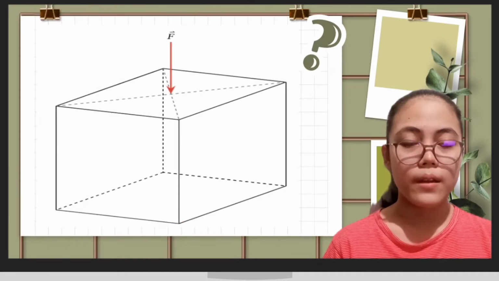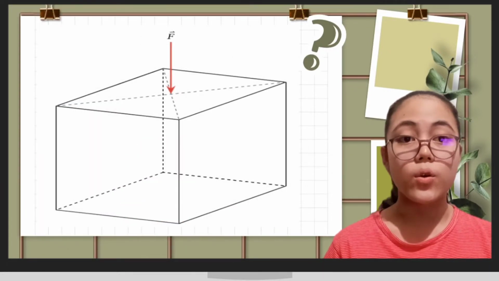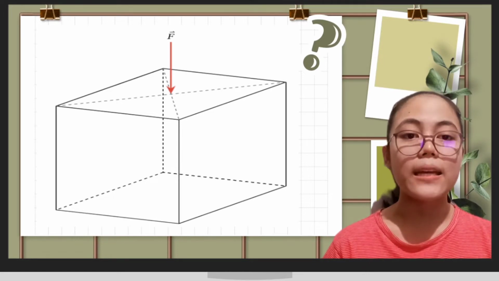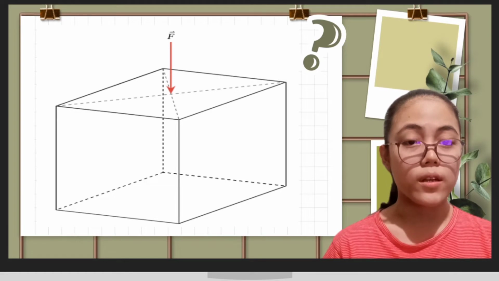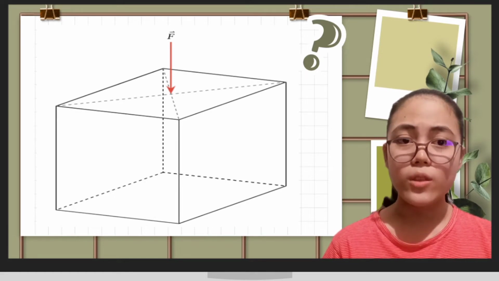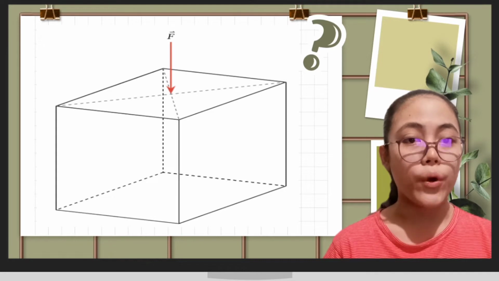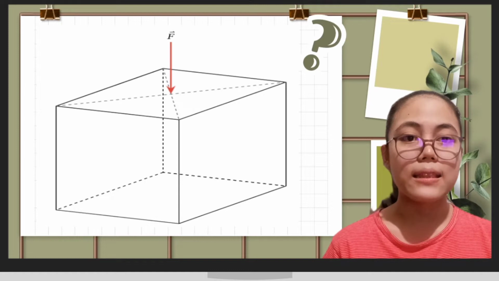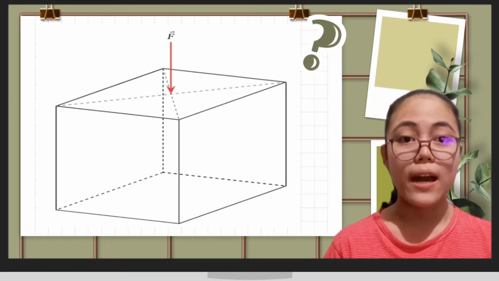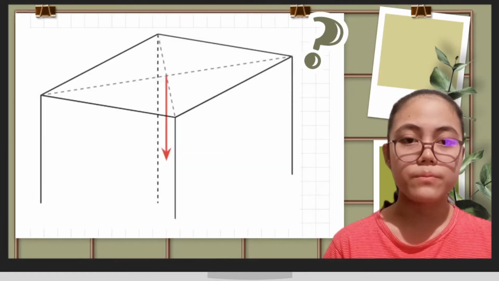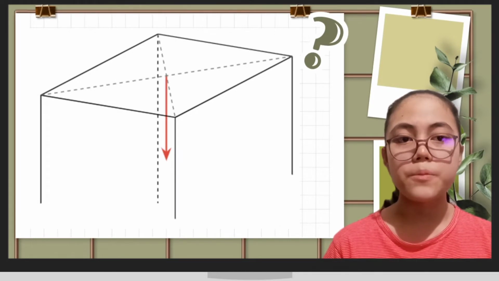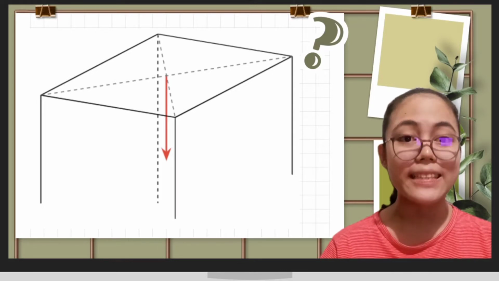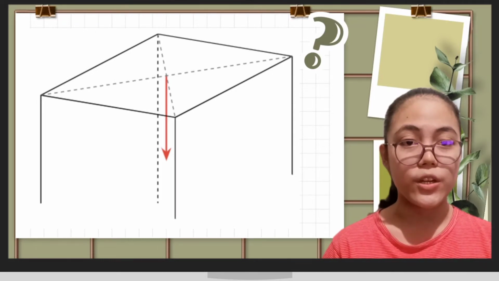The question states that a cubic container holds some water. The lid of the container is pushed down, applying pressure to the top surface of the water. Pascal's principle states that at a point within a fluid, the pressure at that point is equal in all directions. We can consider a force applied at the center of the top surface of the water as shown in this figure. We can clearly see that the top surface of the water at the point where the force acts will transmit the force vertically downward as shown in this figure.